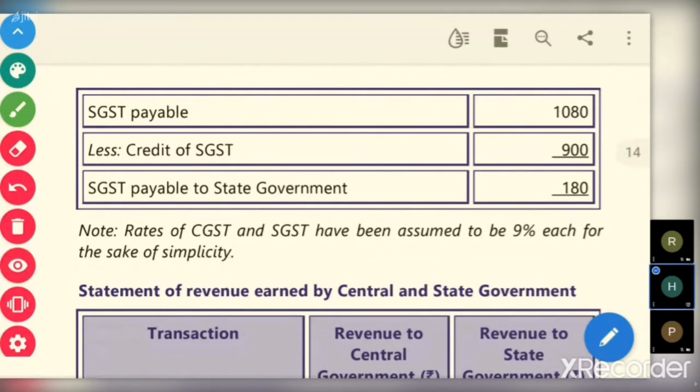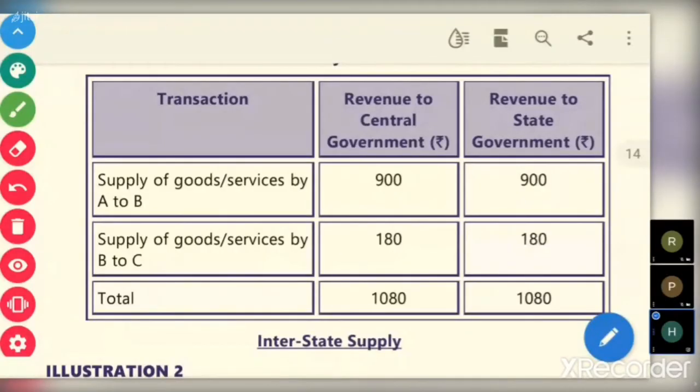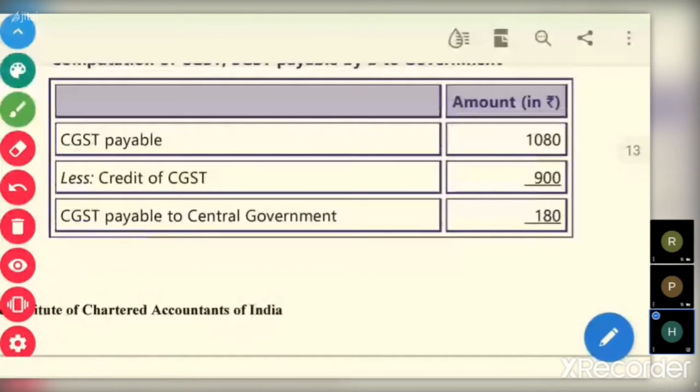So note, rates of CGST and SGST have been assumed to be 9% each for the sake of simplicity. B is paying CGST 1080 on output, and in that he's deducting 900 credit, balance 180 will pay to central government.